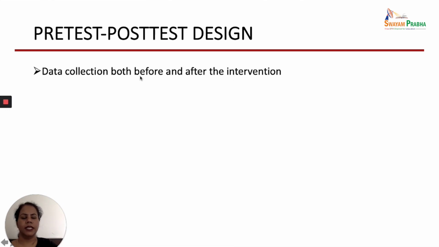So the data is collected before the intervention and after the intervention. And this particular design is appropriate for measuring the change. So when we need to find out what is the change from the baseline, because before the intervention we check the baseline measurement and then we provide the intervention, then after the intervention again we assess. So the change from the baseline can be assessed through this type of design.